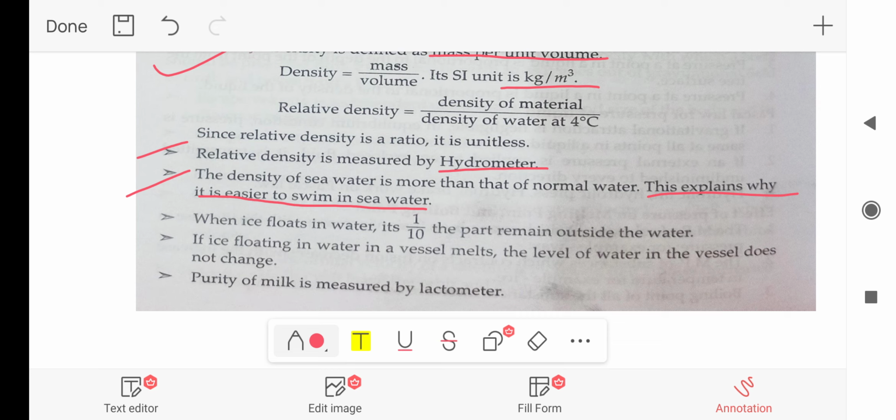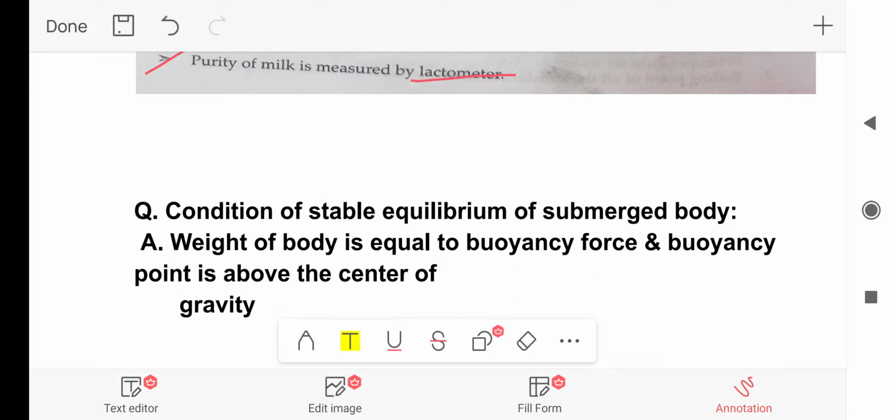When ice floats in water, its 1 by 10 part remains outside the water. If ice floating in water in a vessel melts, the level of water in the vessel does not change. Purity of milk is measured by lactometer. Now let's solve the questions based on it.